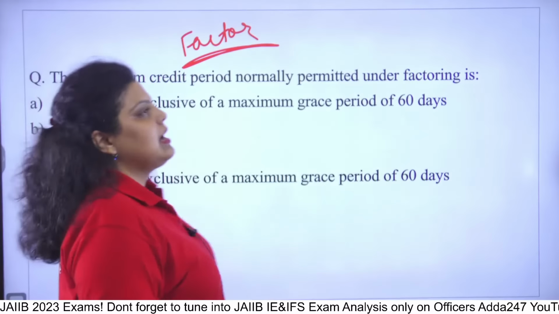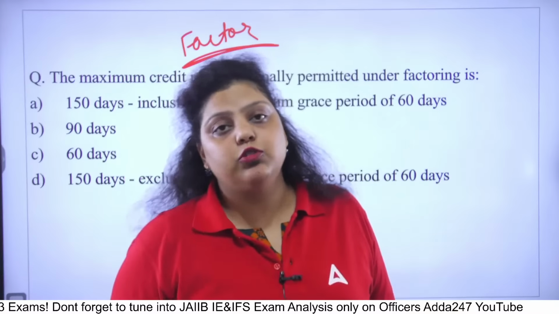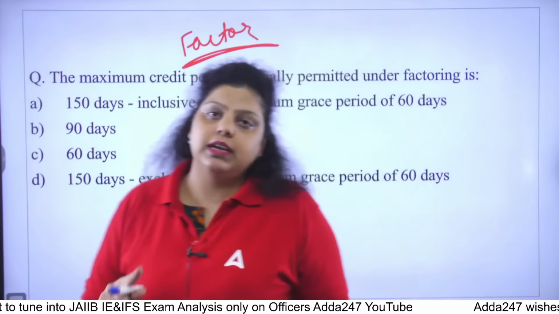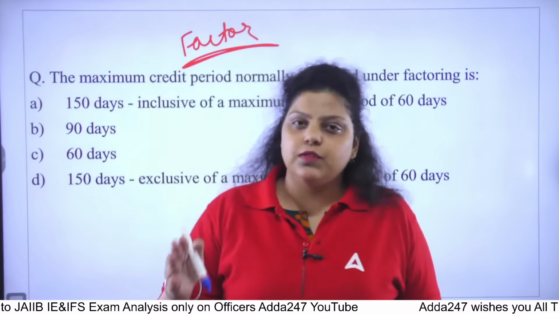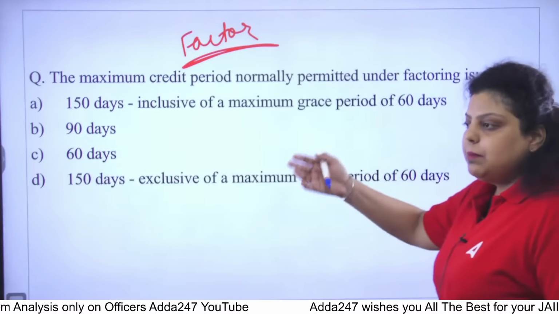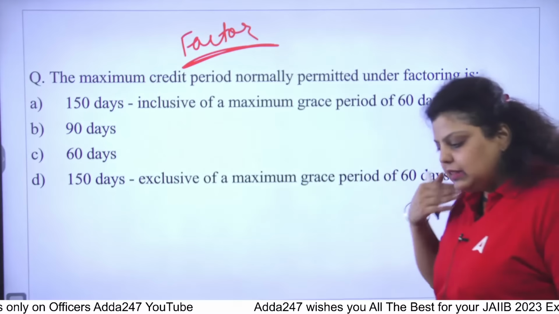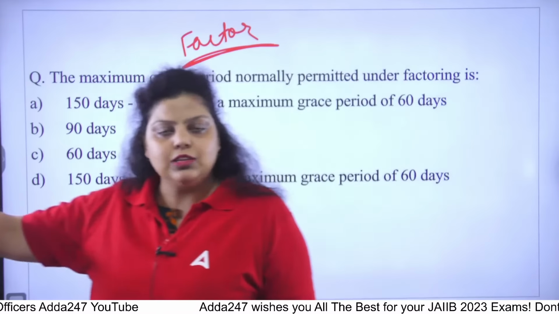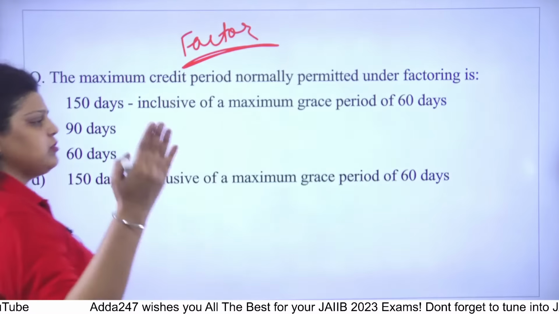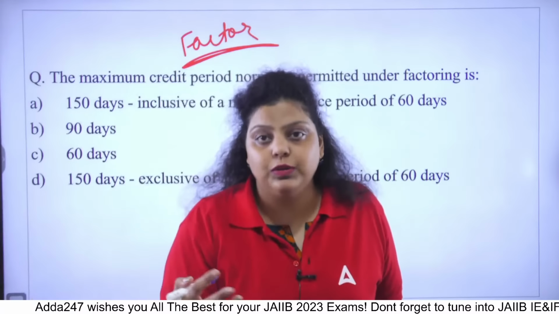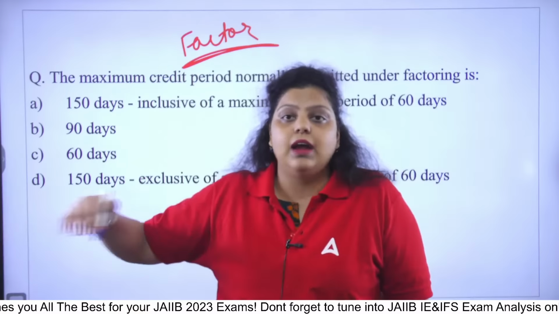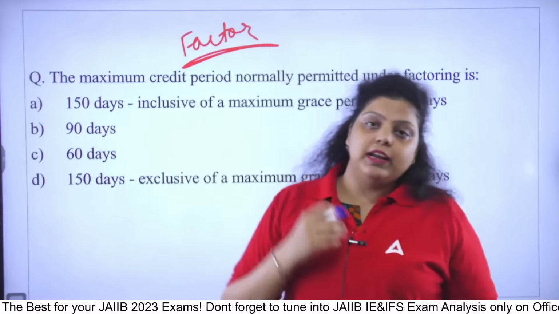Factoring is simply a kind of service, an alternate source of finance that provides finance to the seller on an immediate cash basis. For example, I am the seller and I have done a certain trade with the buyer, and I have shipped the goods. Now the buyer is going to make the payment after 30 days, or 1 month, or 2 months or 6 months, but I need immediate cash because I have to confirm the other order.